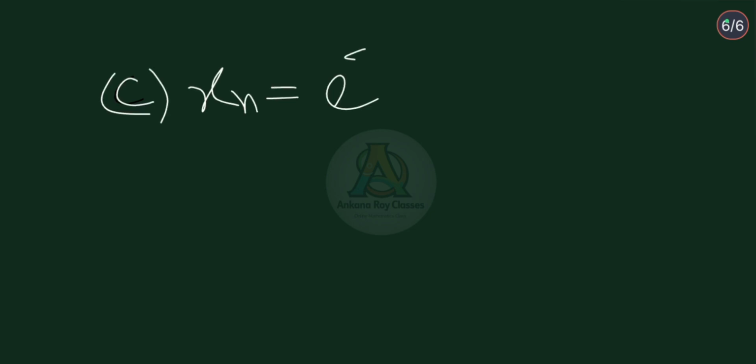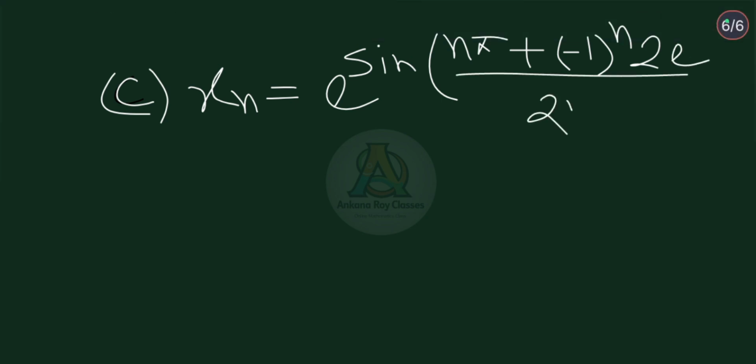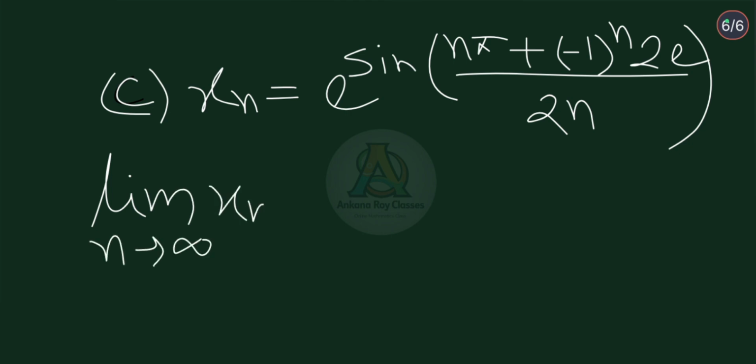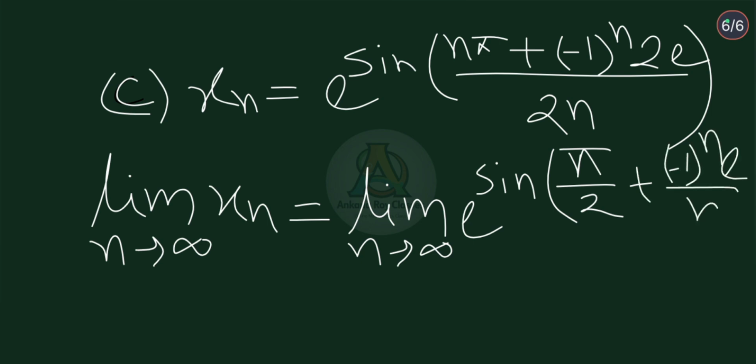e to the power sine(n pi plus minus 1 to the power n into 2e divided by 2n). Limit n tends to infinity xn is equal to limit n tends to infinity e to the power sine(pi by 2 plus minus 1 to the power n into e divided by n).